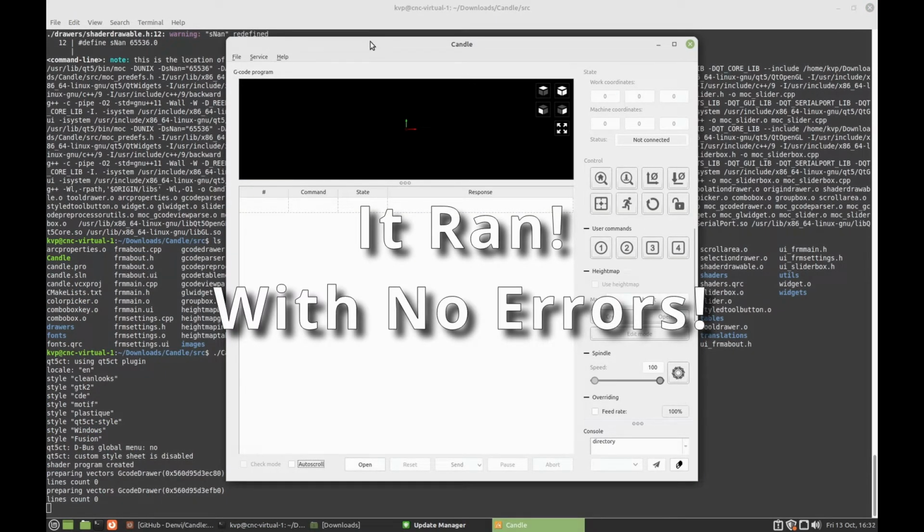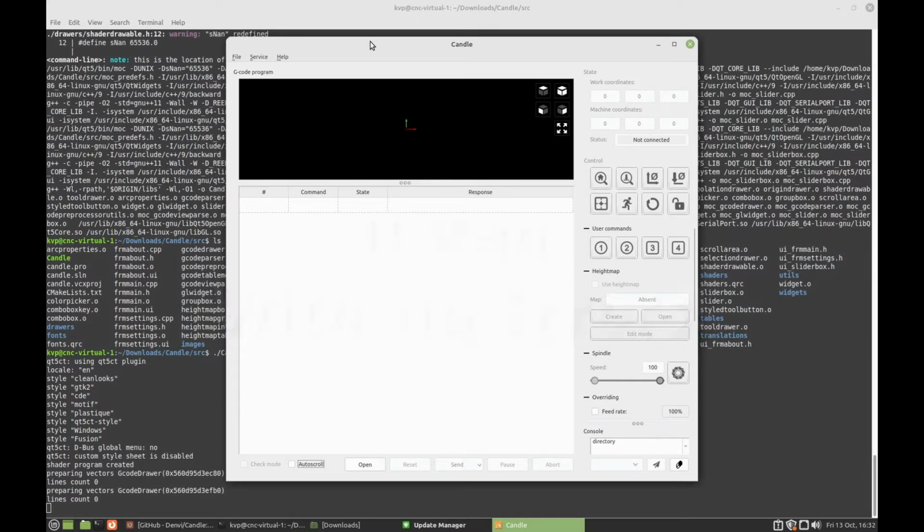Now I'm going to show you how to install this on Windows 10. I don't have a Mac handy, so I can't show that, but I will show this on Windows 10 as well. It's much simpler on Windows because we don't have to compile anything. So I'll do both UGS and Candle.